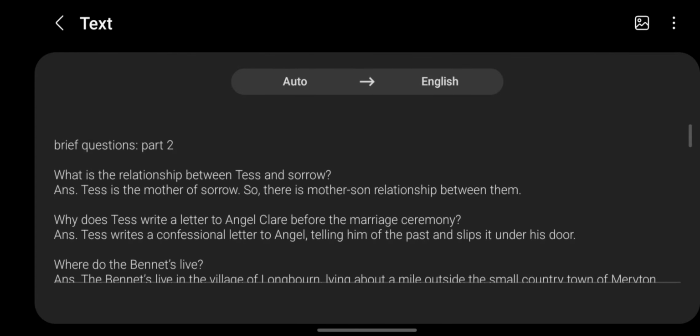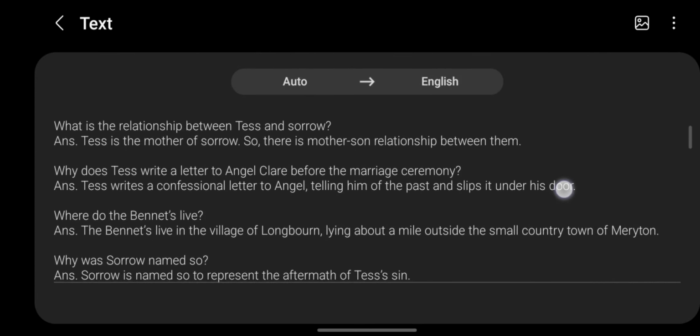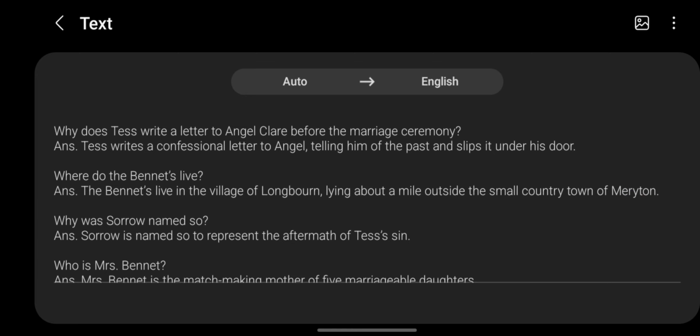Brief questions, Part 2. What is the relationship between Tess and Sorrow? ANS. Tess is the mother of Sorrow. So, there is a mother-son relationship between them. Why does Tess write a letter to Angel Claire before the marriage ceremony? ANS. Tess writes a confessional letter to Angel, telling him of the past and slips it under his door.